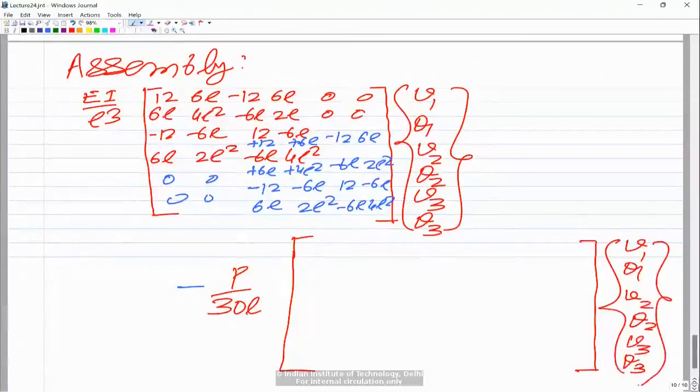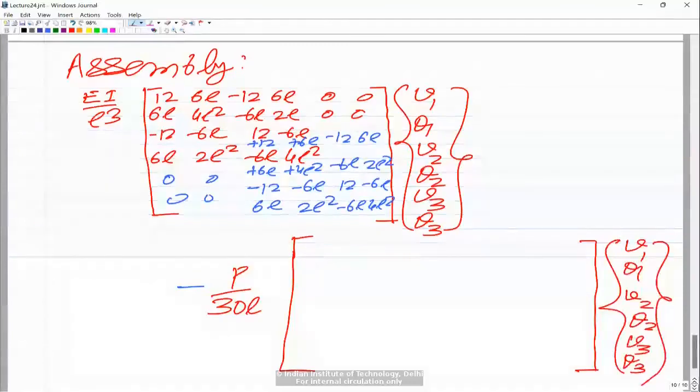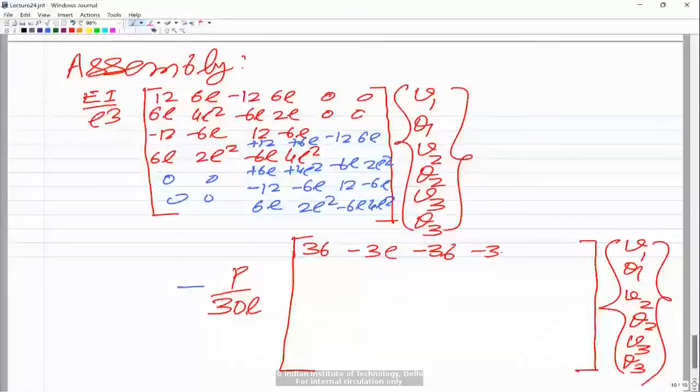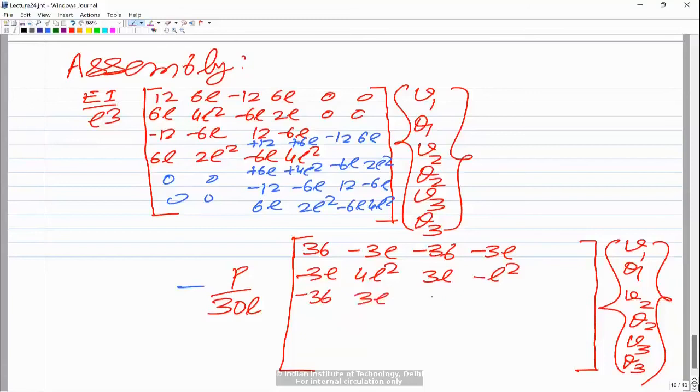Otherwise it is the same. For the first element, P by 30L is common, so inside you get 36, minus 3L, minus 36, minus 3L, then minus 3L, 4L square, 3L, minus L square, then minus 36, 3L, 36 and 3L, and minus 3L.